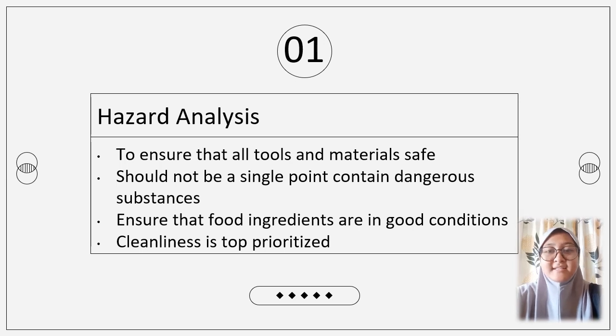First one is hazard analysis. Hazard analysis is to ensure that all tools and materials are safe to use during manufacturing activities. There should not be a single point that contains dangerous substances that can endanger the health of the public in terms of physical, biological, and chemical substances. In addition, ensure that food ingredients are in good condition during manufacturing. Cleanliness of the manufacturing place is also a priority.